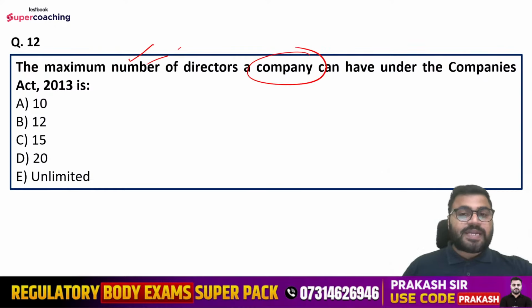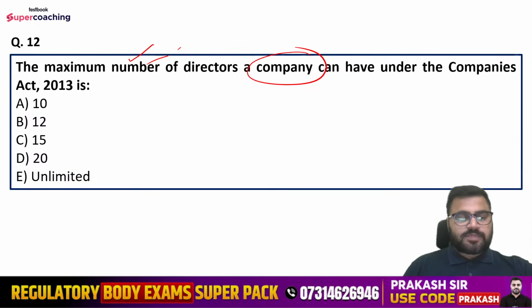Maximum number of directors, and that too as per the Companies Act 2013. बताइए जी. Yes friends, what is the right answer?